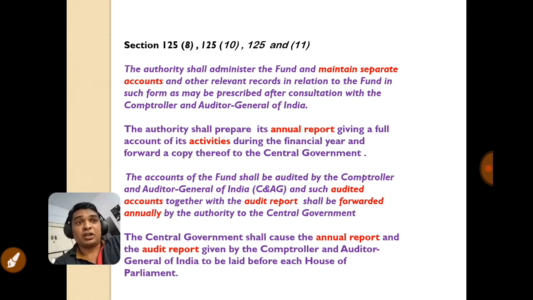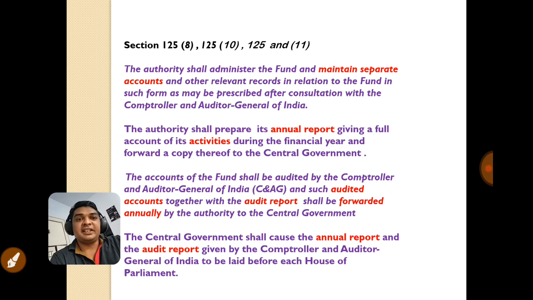It will not only keep the financial record, it will also prepare an annual report of its activities. What are the activities it has conducted during the year? That report will be forwarded to the central government. Next, the accounts of the fund shall be audited by the Comptroller and Auditor General of India, and such audited accounts together with audit report shall be forwarded annually to the central government.